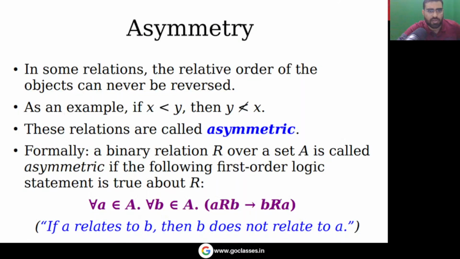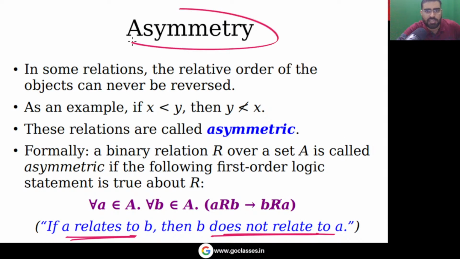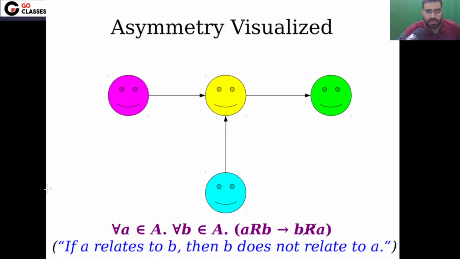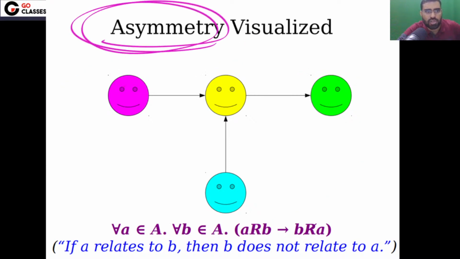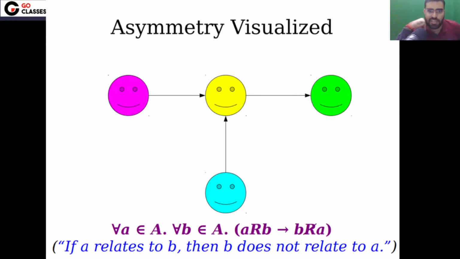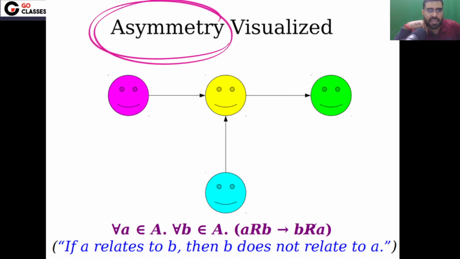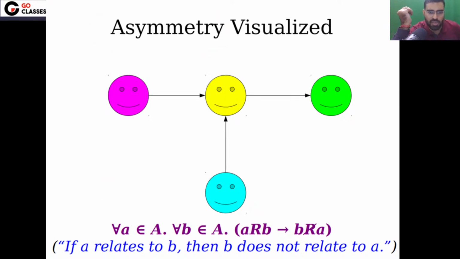Now let's move on. We have already seen that if A is related to B, then B is not related to A. This is the concept of asymmetry. For example, this diagram is asymmetric. You can see there is no reflexive pair, because asymmetry does not allow reflexive pairs. You can see pink is related to yellow, but yellow is not related to pink. Very simple.